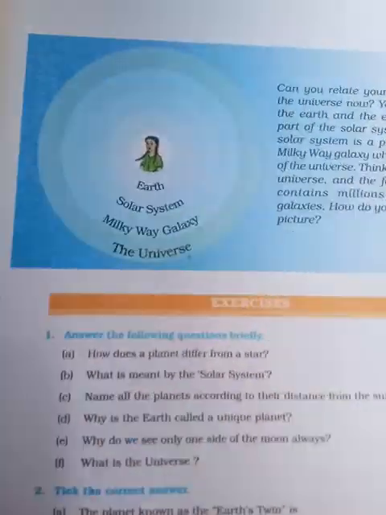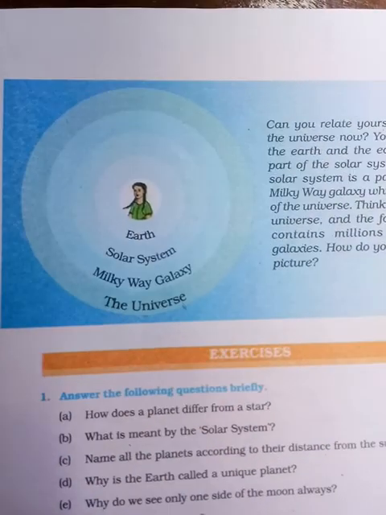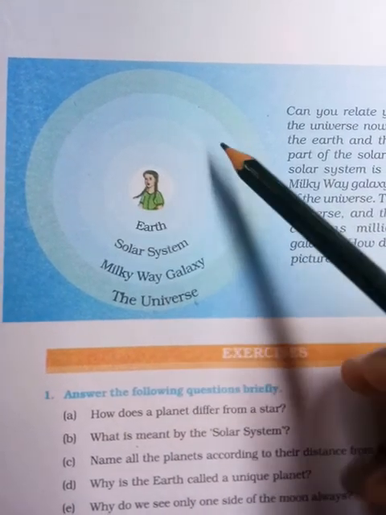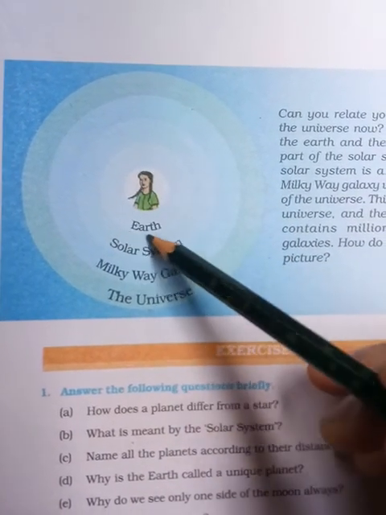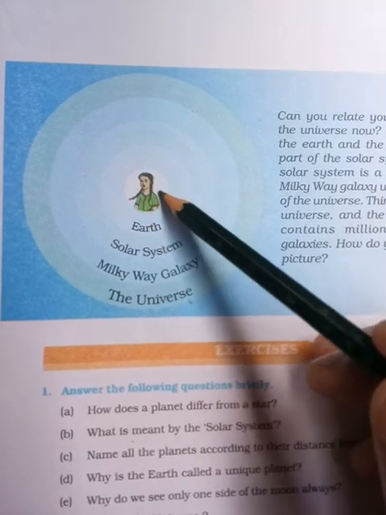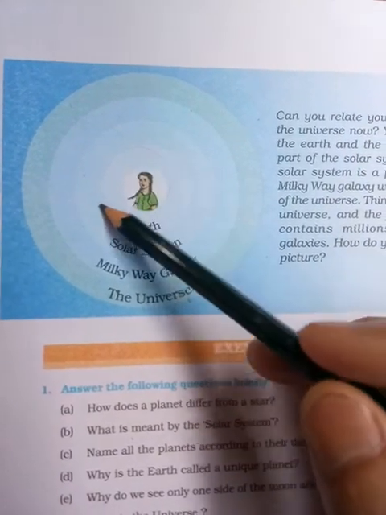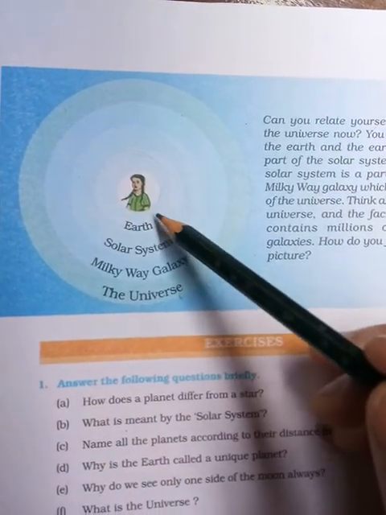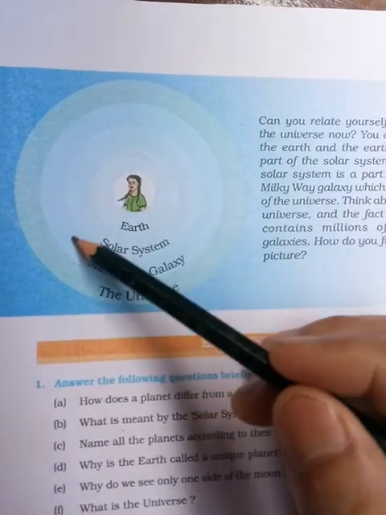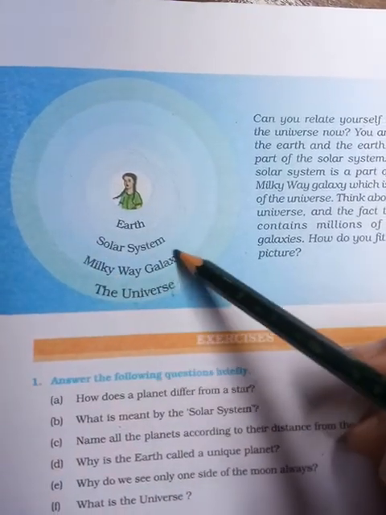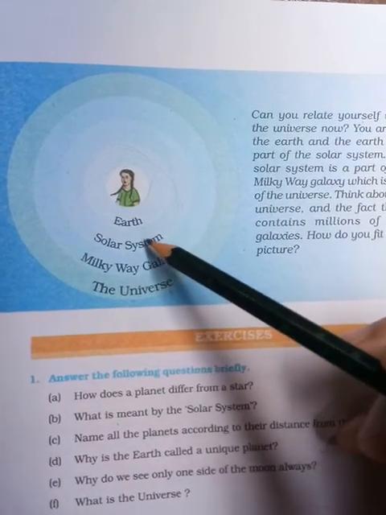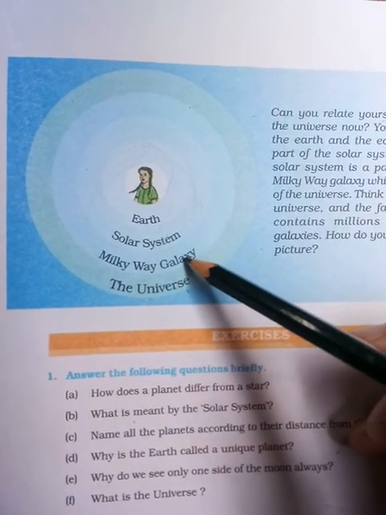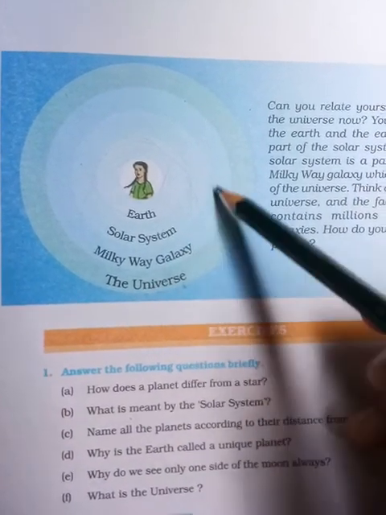Yes, we already know that the universe is very big. From this picture you can easily understand that. Suppose this is our earth, and people live on the earth. Earth belongs to the solar system. Our solar system belongs to the Milky Way galaxy, and there are so many galaxies. This Milky Way galaxy belongs to the universe.